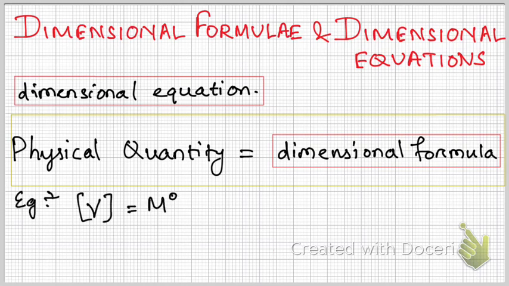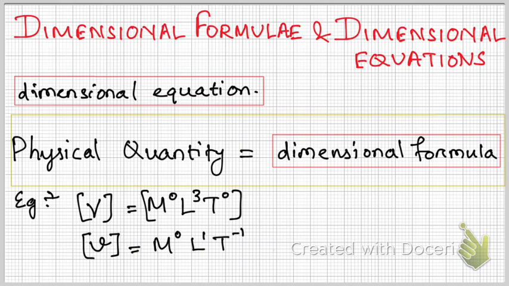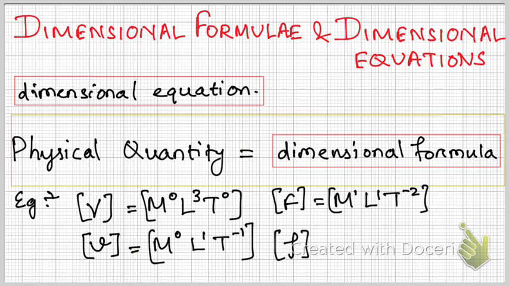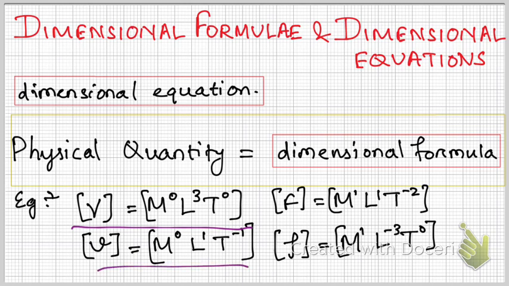For example, here we write volume like this, velocity like this, force like this, and density like this. So this will be called a dimensional equation. This total term is known as a dimensional equation. This is also a dimensional equation. This is also another dimensional equation. This is also a dimensional equation.